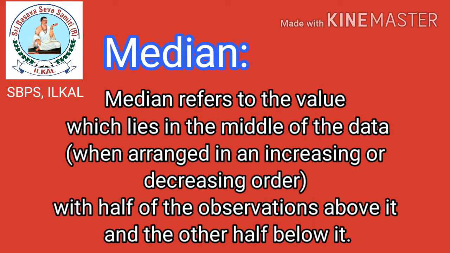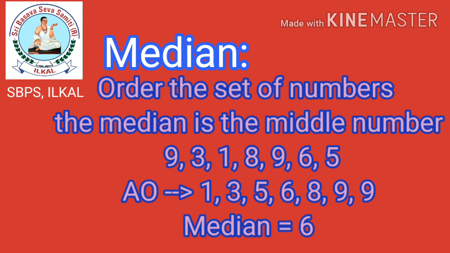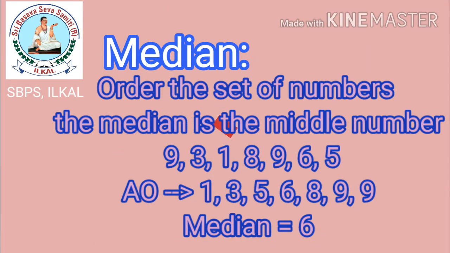Next one, median. Median refers to the value which lies in the middle of the data when arranged in an increasing or decreasing order, with half of the observations above it and the other half below it. The median is the middle number. First we have to arrange the given data in ascending order or descending order, but every time we prefer ascending order. When we arrange small to big numbers, we will get the middle term, children, meaning half of the terms above it and half of the terms below it. Then the middle term will be the median.